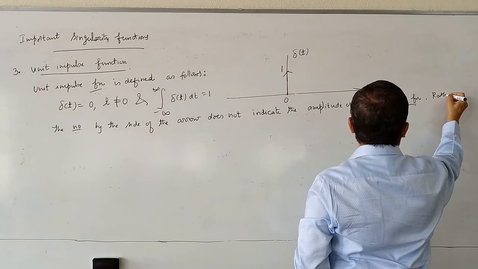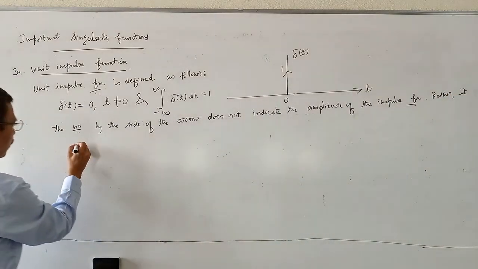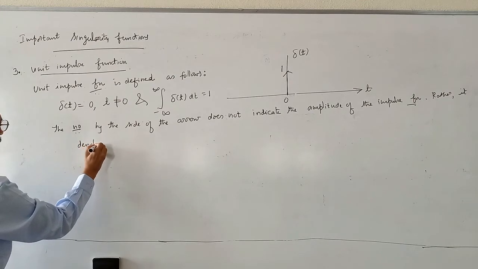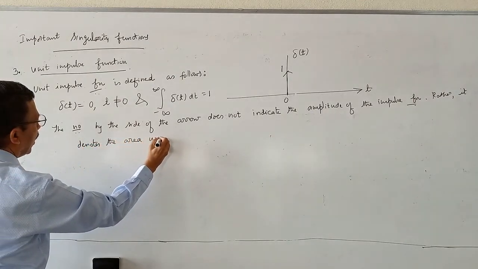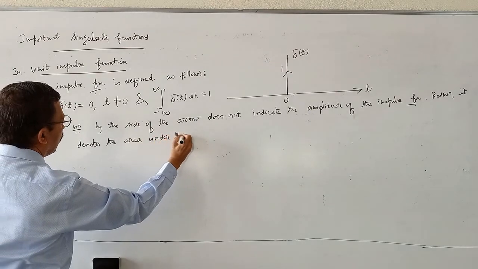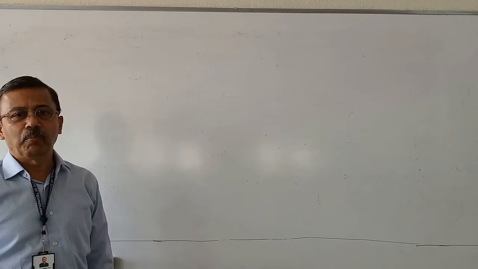Rather, it denotes the area under the impulse function. Important property of unit impulse function called shifting property.